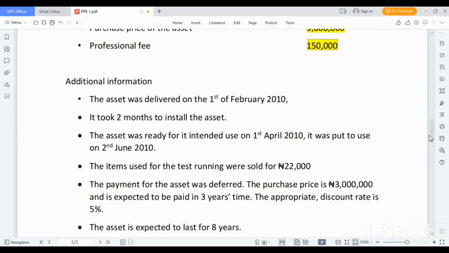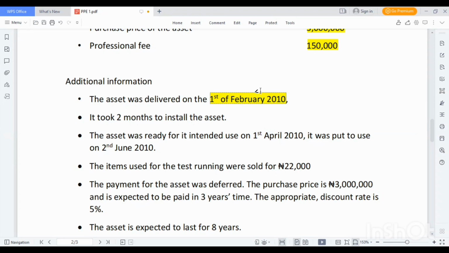The asset was delivered on 1st of February 2010. So this is the date of delivery, 1st February 2010. It took two months to install the asset. So just take note of this. The asset was delivered on the 1st of February 2010. It took another 2 months to install the asset.